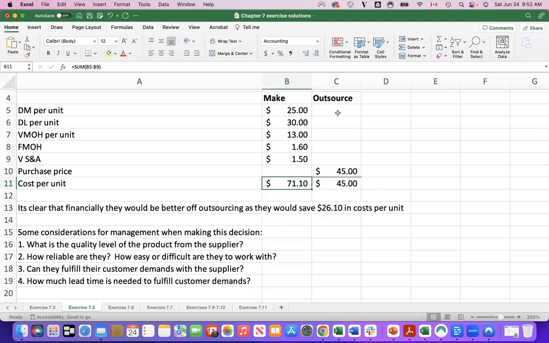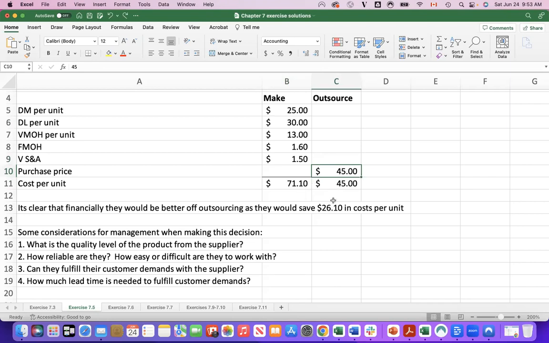Now, if they were to outsource, they wouldn't be incurring direct material because they're not producing it. Direct labor, they wouldn't need. Variable manufacturing overhead, they wouldn't incur. Fixed manufacturing overhead depends on the situation. I'm assuming here they would not incur it. Even if they were, and assuming it's the same volume, it doesn't really change our final answer. But let's assume for argument's sake that they would not incur fixed manufacturing overhead. And variable selling and admin, let's assume they don't incur as well. The only cost they would incur is the purchase price of $45.